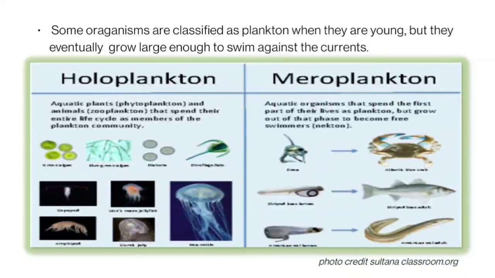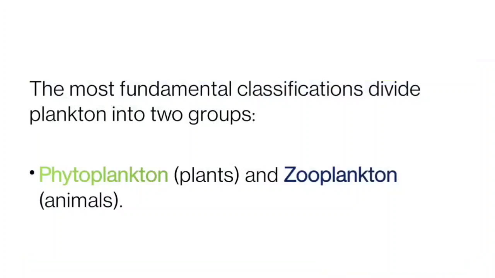And when the fish grow up, after that they leave the plankton community. And this is also very important: on the basis of how much time an organism spends its life in the plankton community, it's classified into holoplankton and meroplankton.